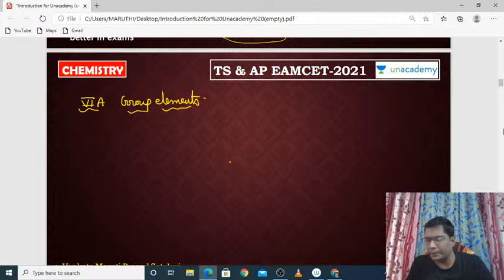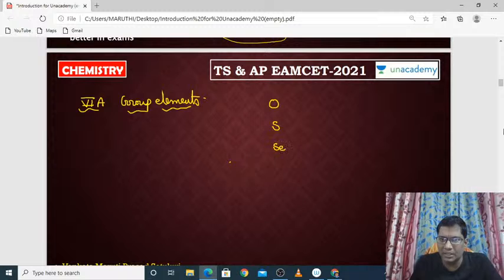What are 16A group elements? Anyone please tell me. Oxygen, sulfur, selenium, tellurium and polonium. These are all 16A group elements, right? Now let us start with the atomic numbers.